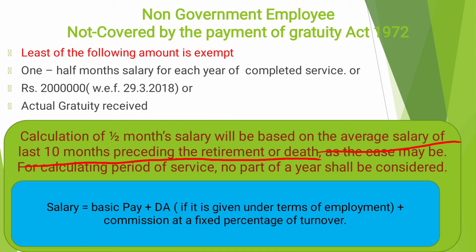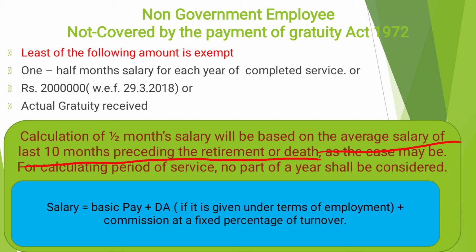Then we have to calculate the average salary of the last 10 months preceding the retirement. We take the last 10 months salary, calculate the average, and we get 1 month salary. Then we calculate half month salary by multiplying by 1 by 2, and then multiply with the completed years of service. How to calculate completed years of service?